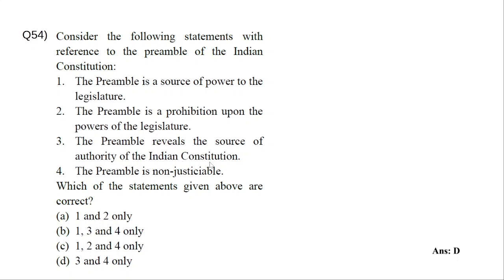The preamble states that the authority of the constitution is derived from the people of India. If you look at the preamble, it says we the people of India. That is where the source comes from. So preamble is revealing the source of the authority of the Indian Constitution, but it is not a source of power of the legislature. Try to keep that in mind.